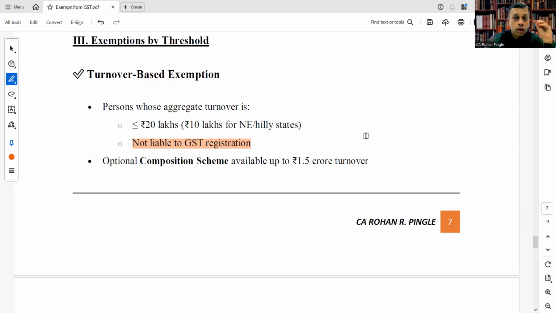This is the most important exemption, the threshold. Until the turnover reaches that limit, registration under the GST Act is not required.